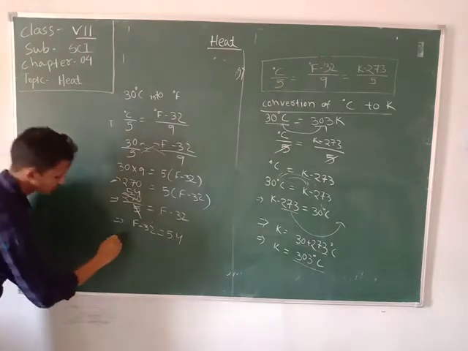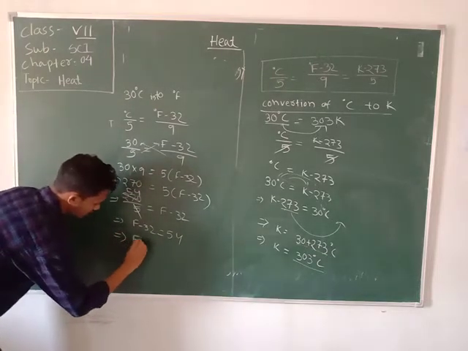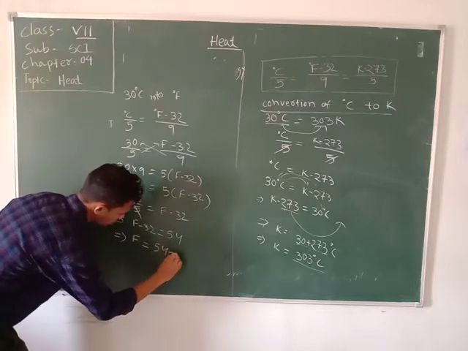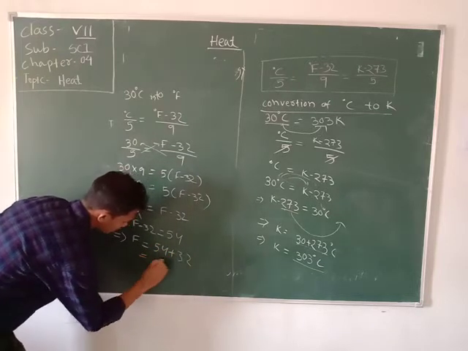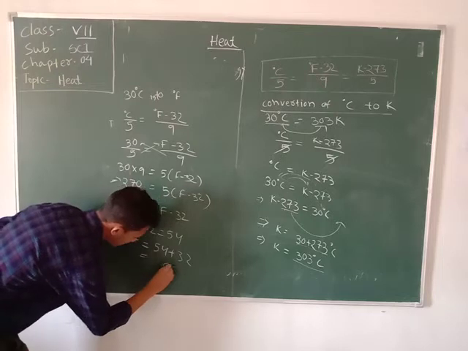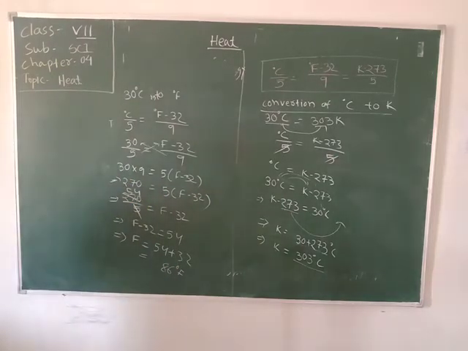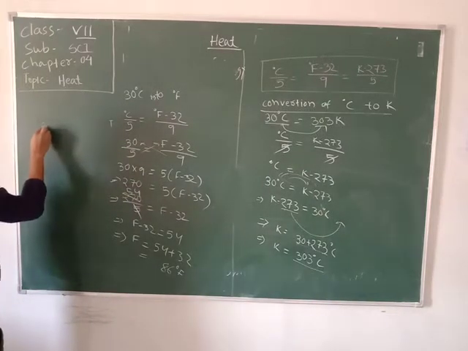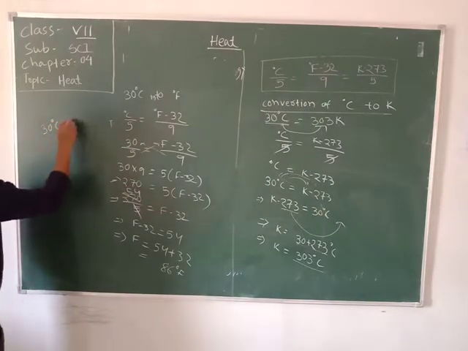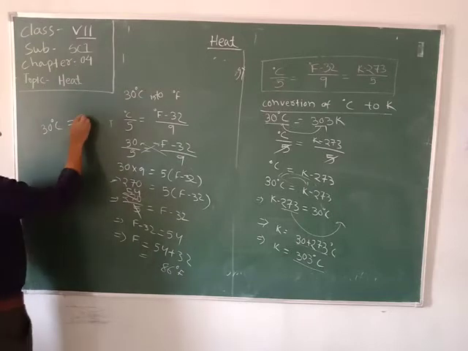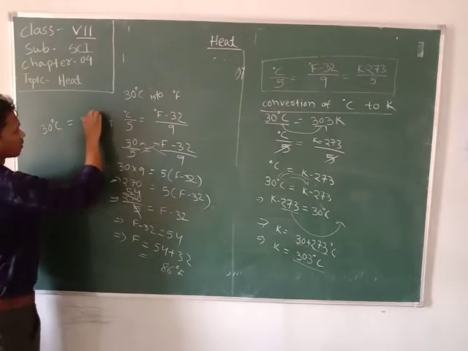And change it, plus F is equal to 54 plus 32, that becomes 86 degrees. So when you convert 30 degrees Celsius into the Fahrenheit scale, the result is 86 degrees Fahrenheit.